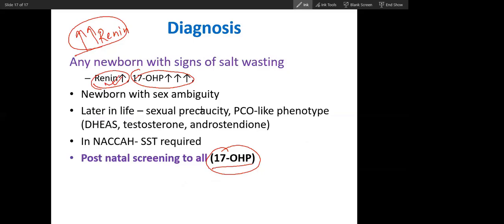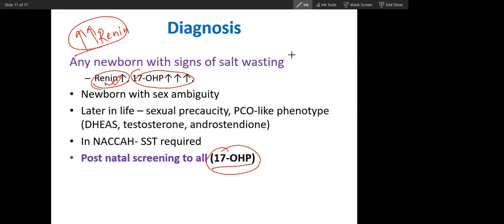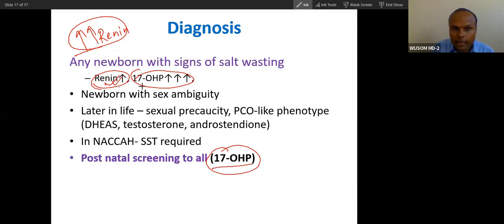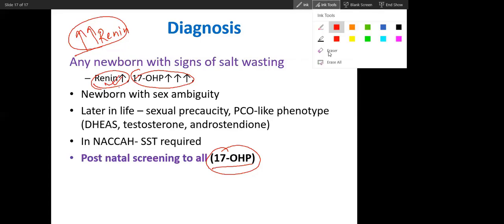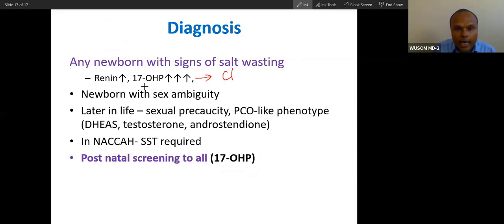In classical, sorry. Salt wasting will have high renin. Okay, classical will have high renin, and both will be high in classical. So you can see both are high. High renin and high 17 OHP is a feature of classical, not non-classical. Non-classical will have low.